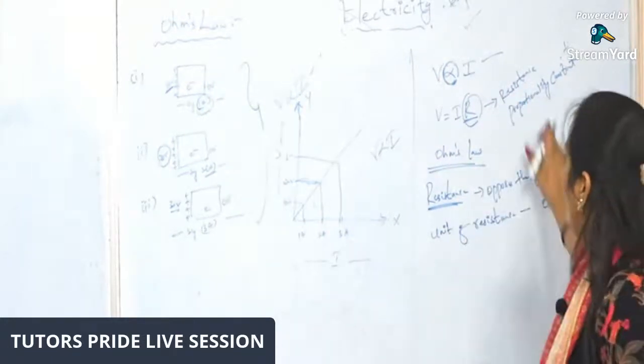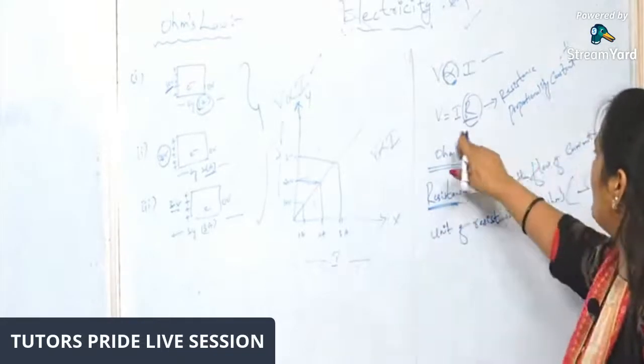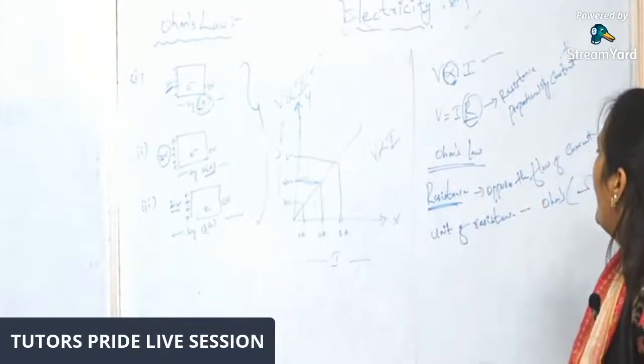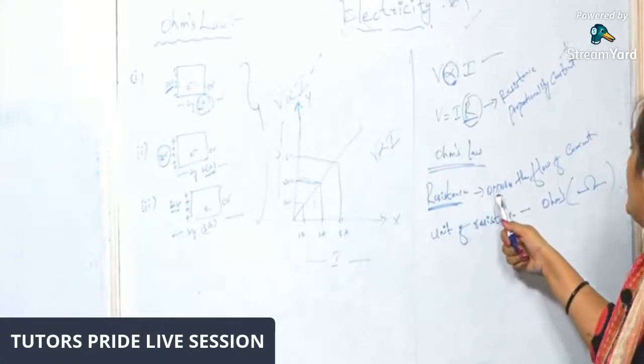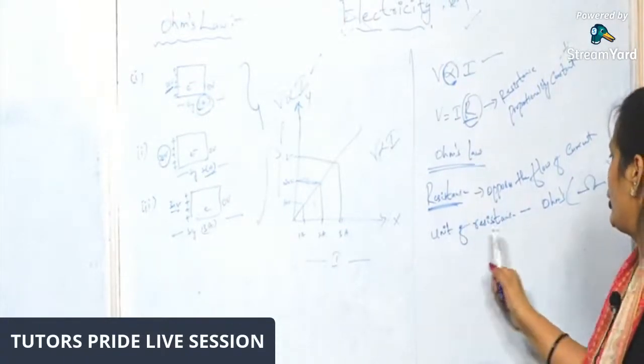So this is all about Ohm's law. What is Ohm's law? V equals IR. Resistance is that which opposes the flow of current, and its unit is ohms.